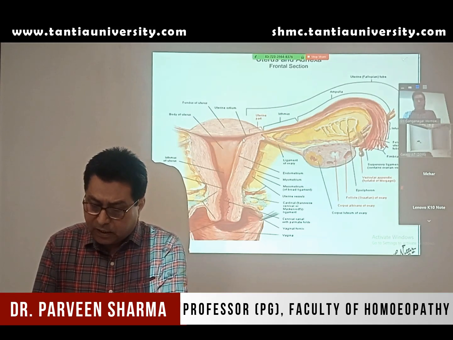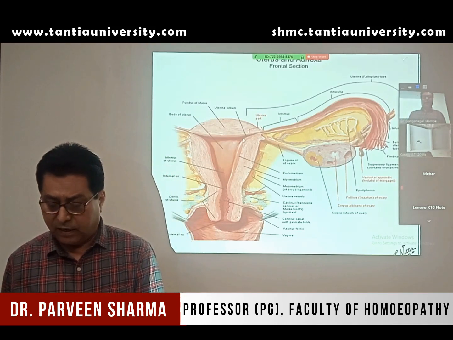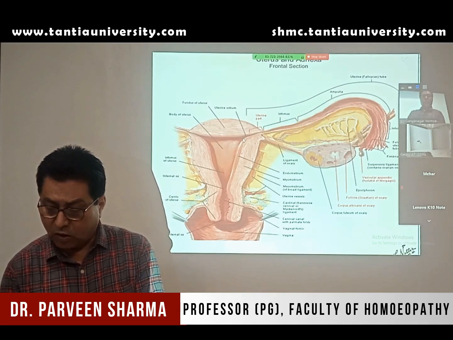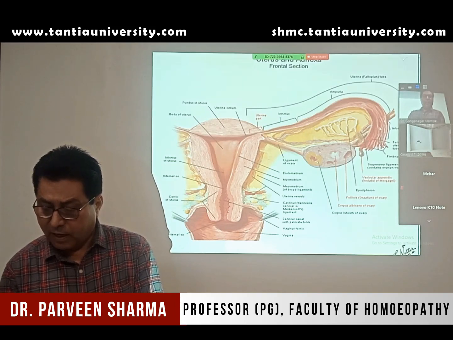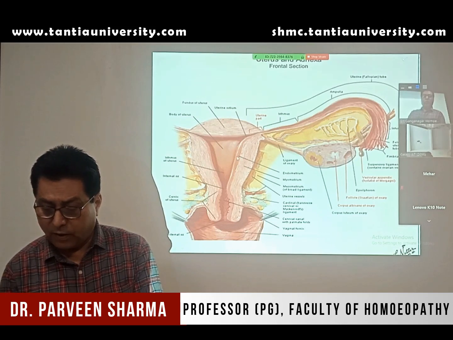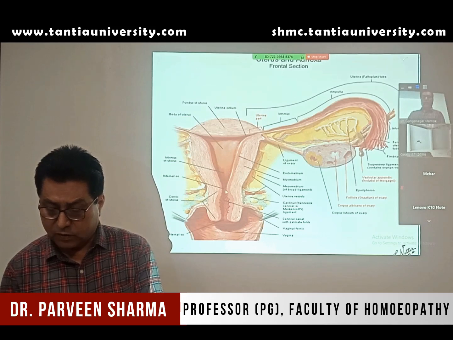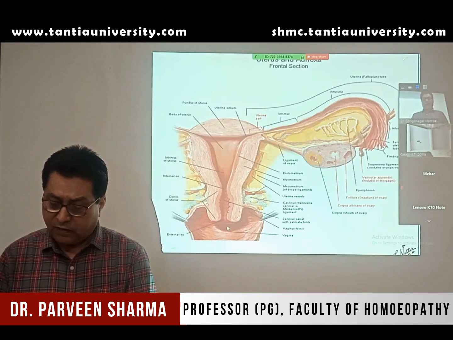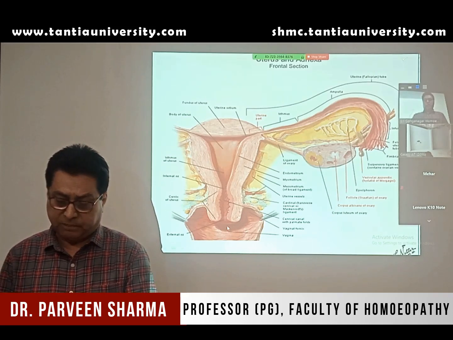Due to this reason, the female does not have a closed peritoneal sac. In the male, the peritoneal cavity is closed, but in the female, the peritoneal cavity is not closed, because the fallopian tubes open into the peritoneal cavity laterally, and medially the fallopian tubes open into the uterine cavity. That uterine cavity continues with the cervix, and the cervix continues with the vagina, and the vagina continues with the exterior. So in this way, in the female, the peritoneal cavity has communication with the exterior.